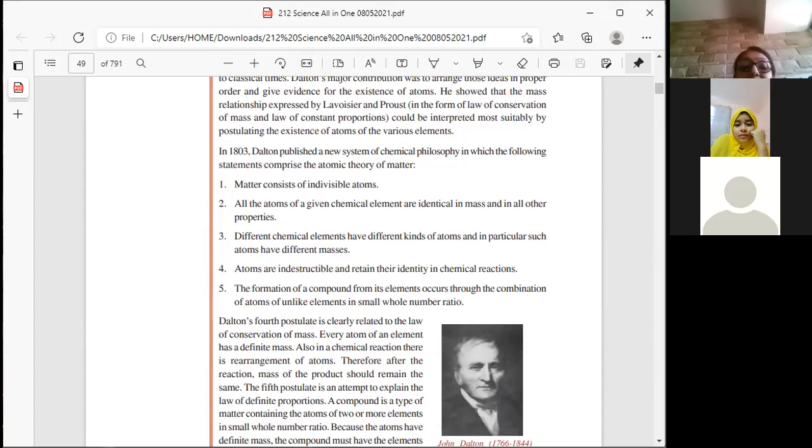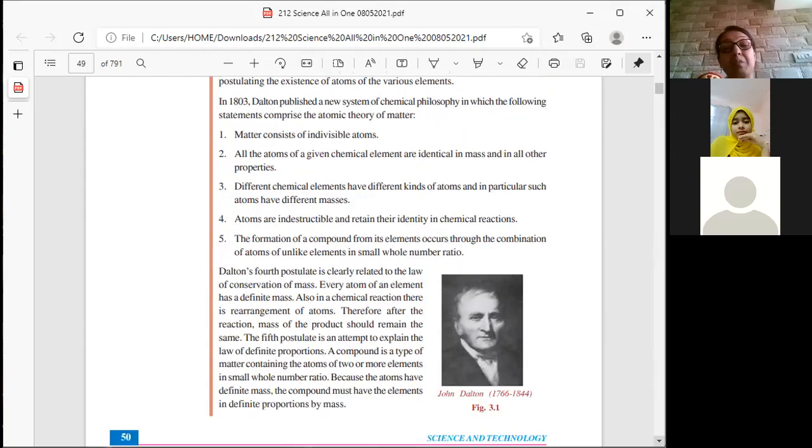And the fifth postulate tells you about the law of definite proportion. When I say proportion, that means there is a fixed proportion between the reactants and the products. So there is some number game, some proportion game. Is it very clear till here? Can we go ahead? I hope you all are doing the reading simultaneously, trying to understand. And if you are not able to understand, you can ask me doubts.